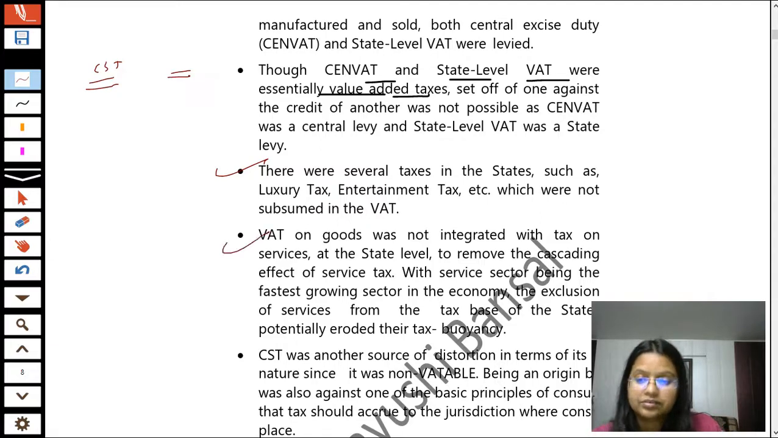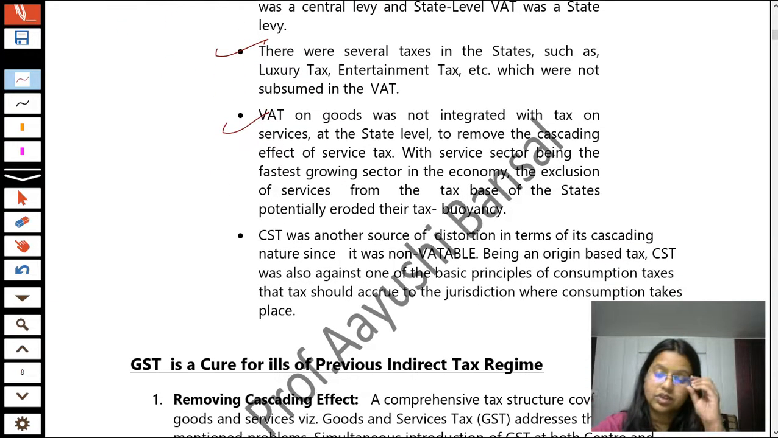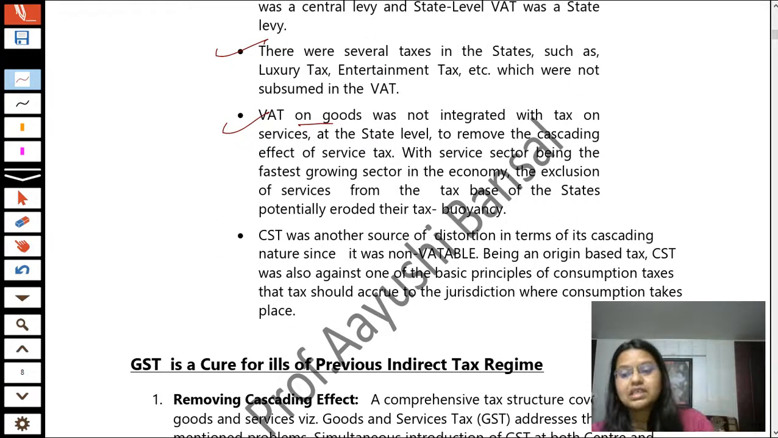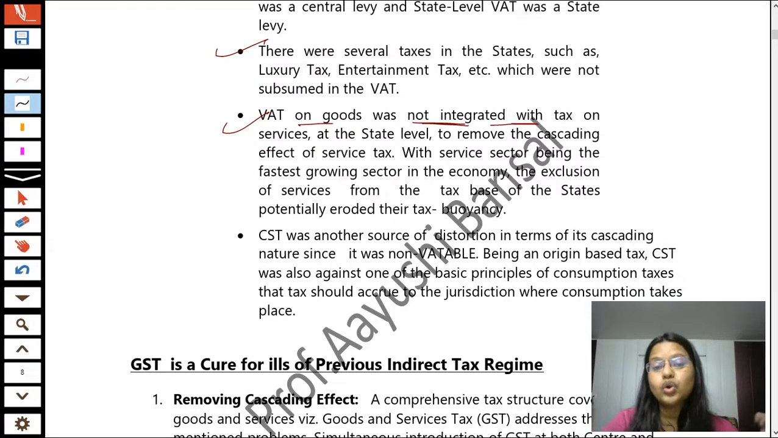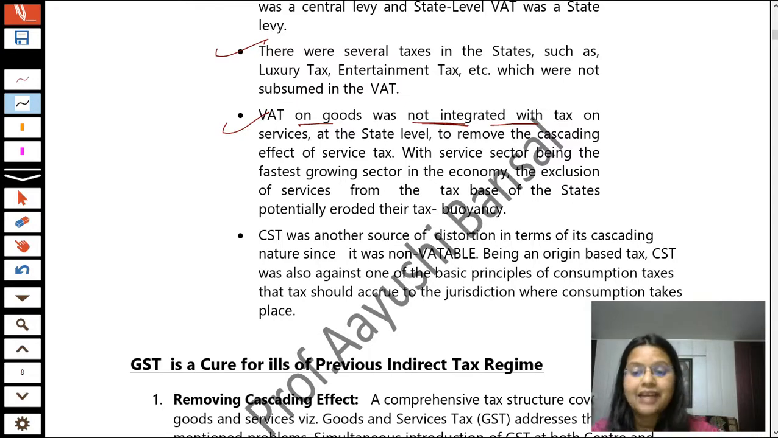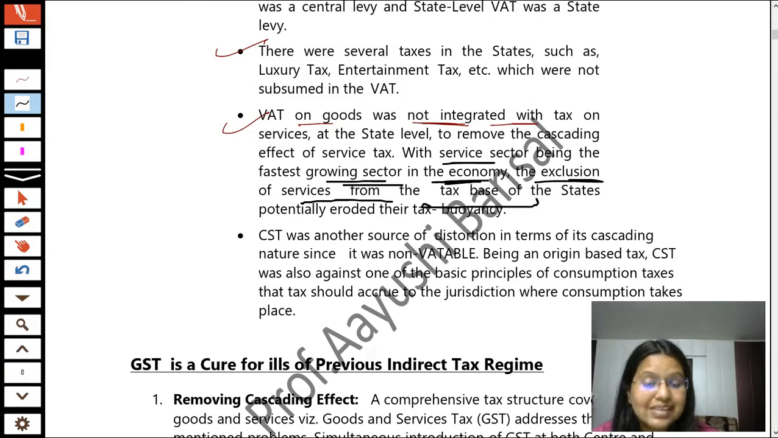Now students, I already told you about this deficiency also, that VAT on goods was not integrated with tax on services, because on services there was a service tax and on goods there was VAT or CST. So students, even in that case there was double taxation. And what is the deficiency here? The service sector is the fastest growing sector in the economy, and the exclusion of services from the tax base of the states potentially eroded their tax buoyancy.